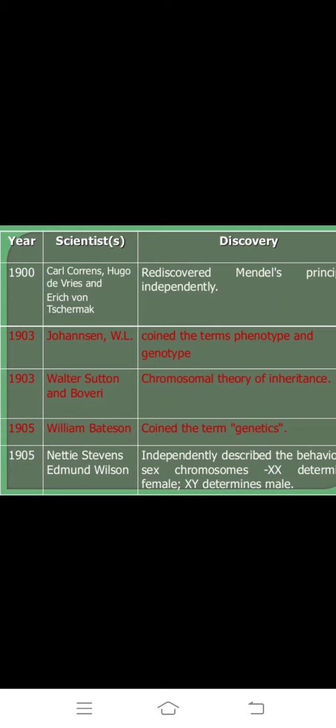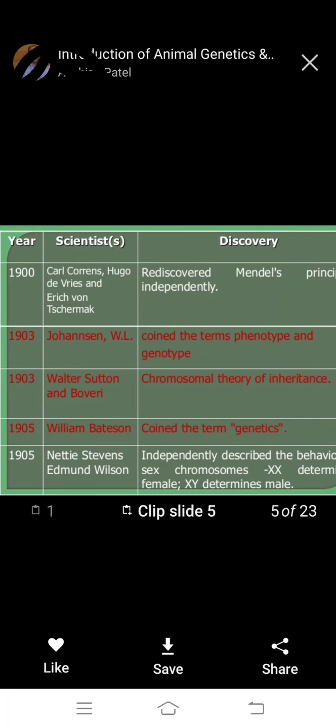In 1905, Nettie Stevens and Edmund Wilson independently described the behavior of sex chromosomes, like XX determining female and XY determining male. This is important for Nettie Stevens and Edmund Wilson, discovered in 1905.